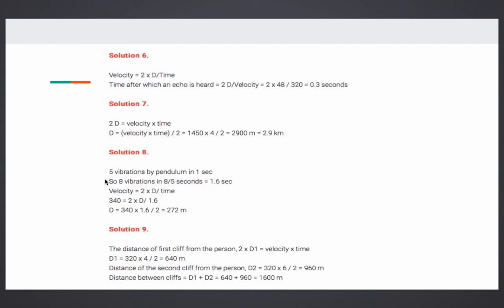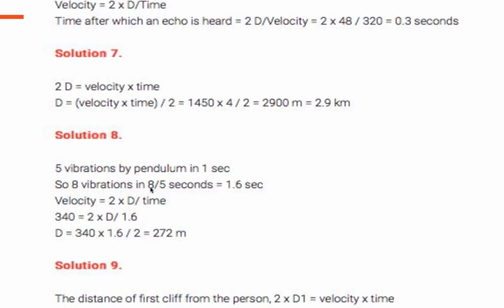The question says he hears the echo from the cliff after 8 vibrations. So for 5 vibrations the time is 1 second. So for 1 vibration the time will be 1 by 5, my dear students. 5 vibrations are taking 1 second, so 1 vibration will take 1 by 5 second. So for 8 such vibrations, please pay attention, by the unitary method the time becomes 8 by 5, which is 1.6 second.